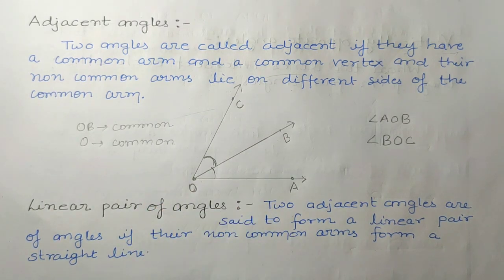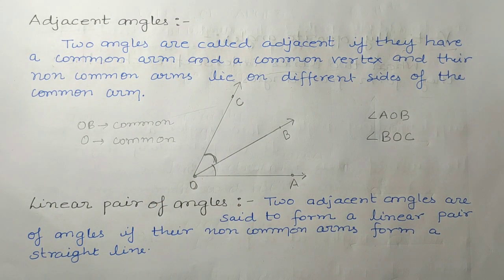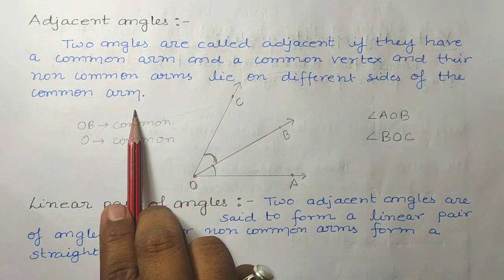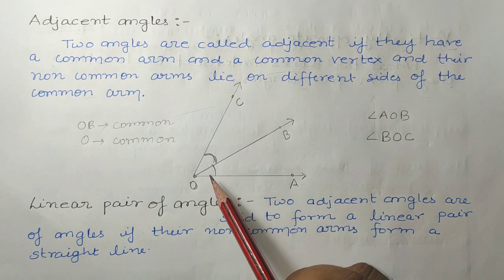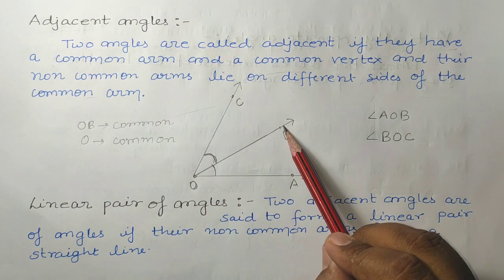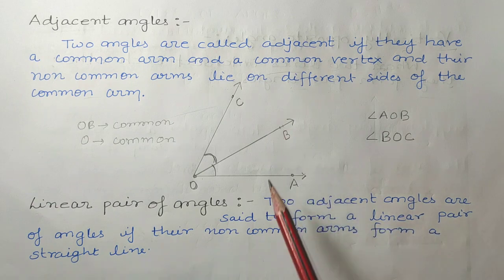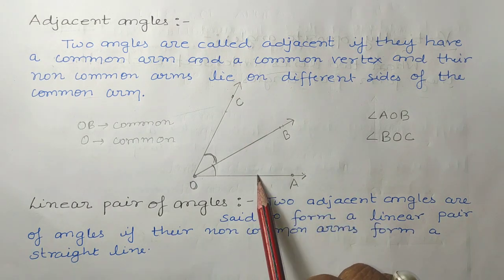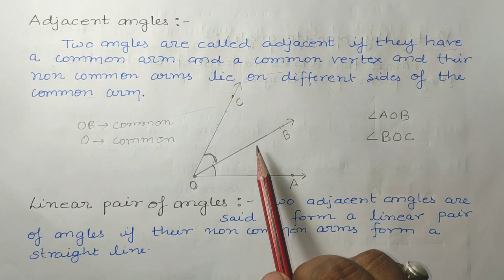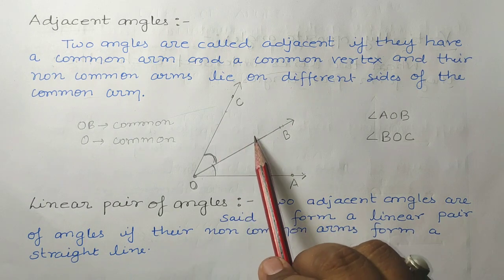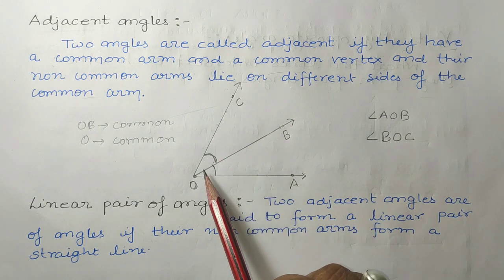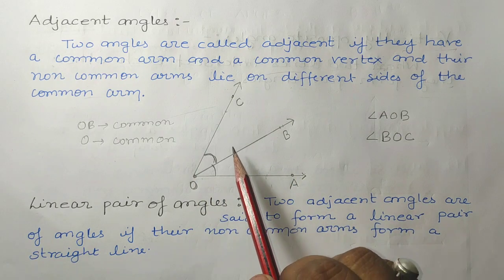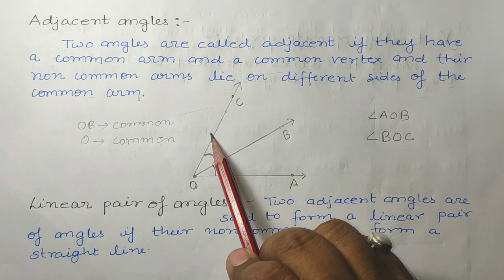And what other requirement should be there? That their non-common arms lie on different sides of the common arm. See in this figure, what is the common arm? The common arm is OB. And what are the non-common arms? OA and OC. The definition is that these non-common arms should be in the opposite direction, means different sides. See, one arm OA is this side of OB and one arm OC is this side of OB.